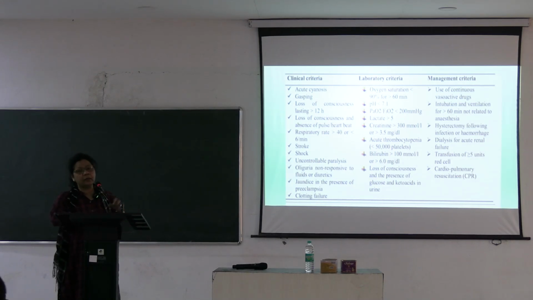Hysterectomy has been done. The uterus was in such a condition we could not keep it. We had to do hysterectomy, that is, we have removed the uterus. Or we have given blood, say 5 units of blood. Patient had gone for dialysis. The kidney has failed, there is renal failure. Or cardiopulmonary resuscitation. We had to give CPR.